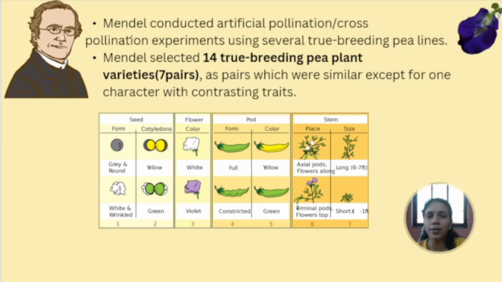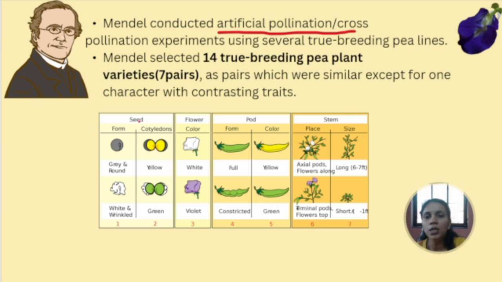So what did Mendel do? He carried out artificial pollination or cross-pollination. Usually plants do self-pollination, but because he wanted to study the contrasting characters, he started doing cross-pollination, artificially pollinating. He had selected 14 true breeding pea plants. We shall see what true breeding is later. So 14 meaning they had 7 pairs, and they had everything the same except for one particular character.